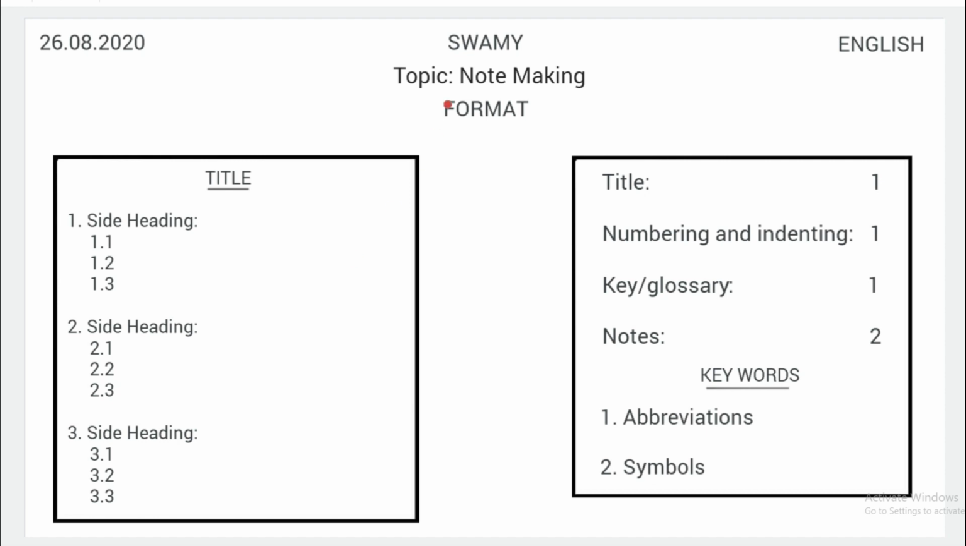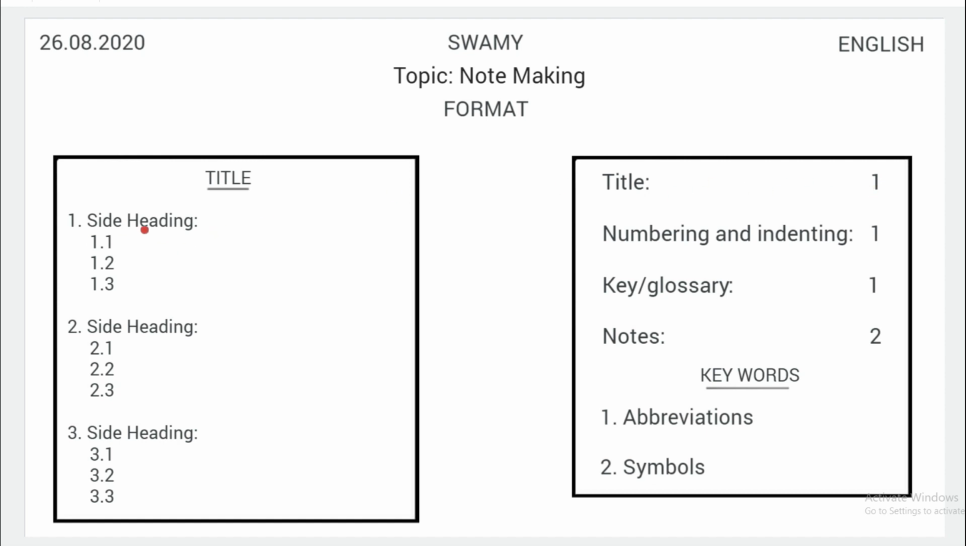Now in the format, first you have to write the title. Whichever most important word you have selected from the given passage, you have to write that word as a title. Write that word in capital letters and underline it. You will get 1 mark. So the title carries 1 mark.